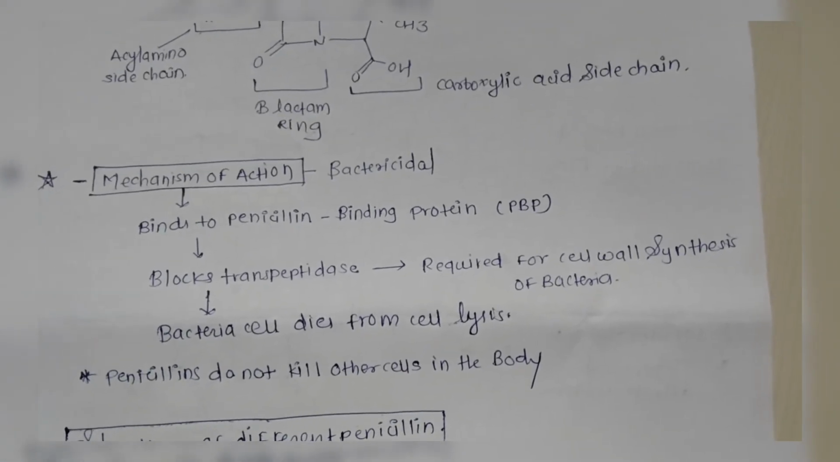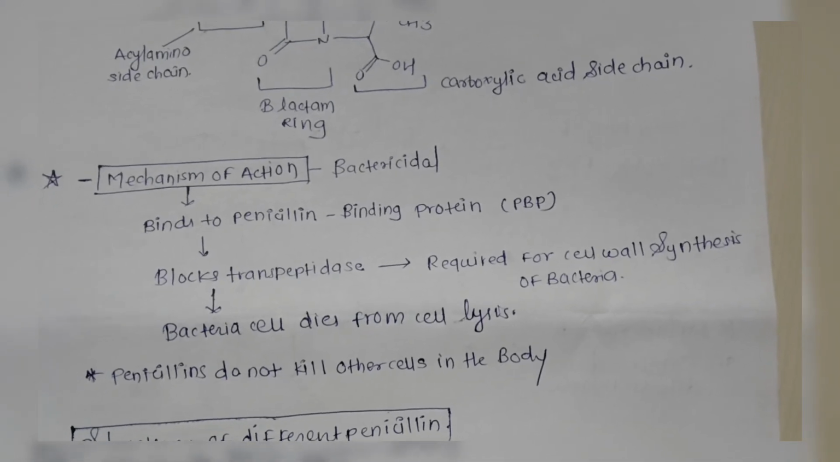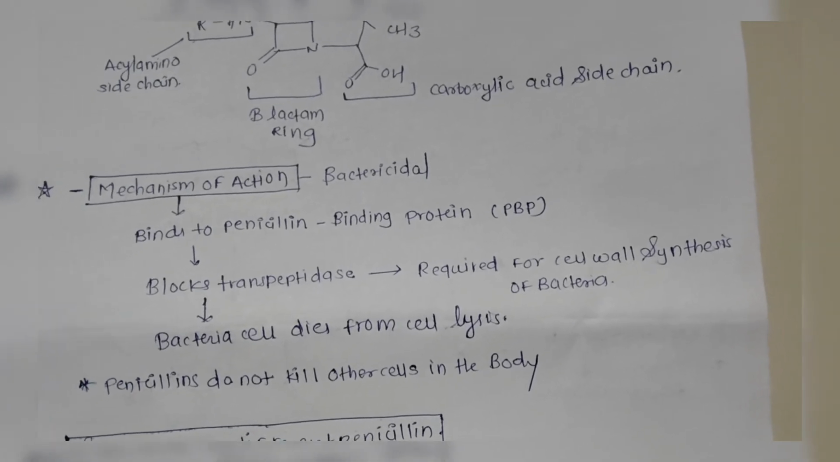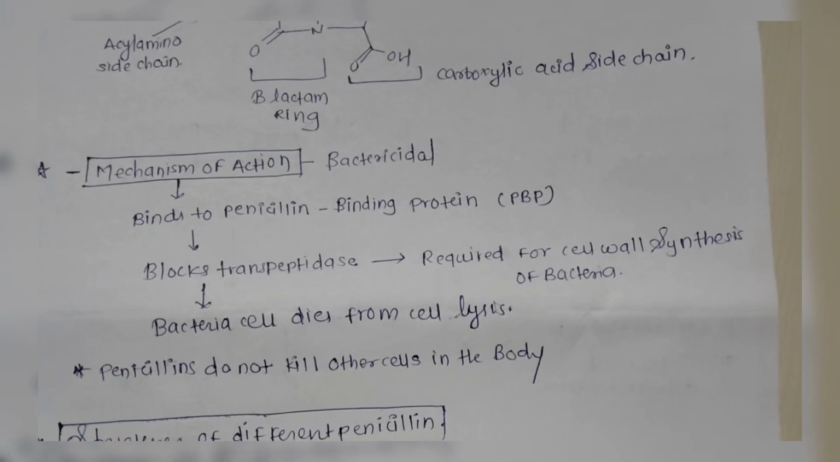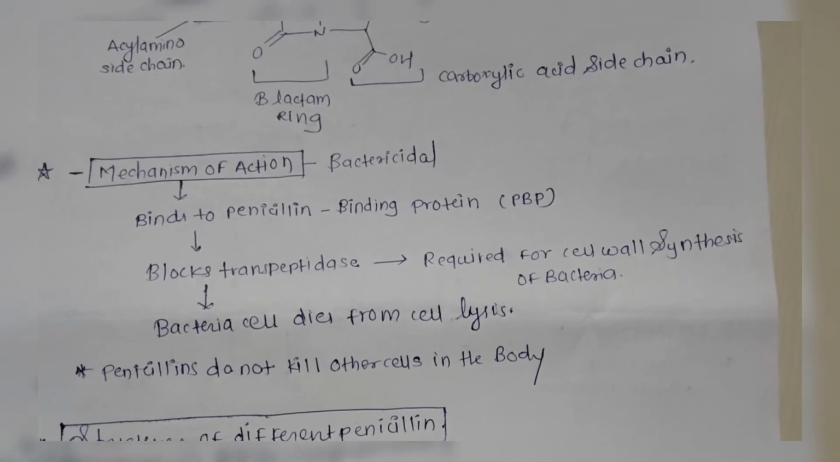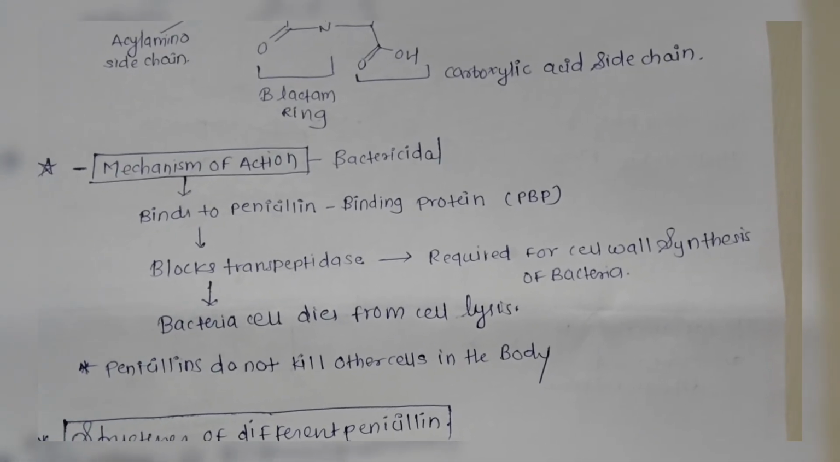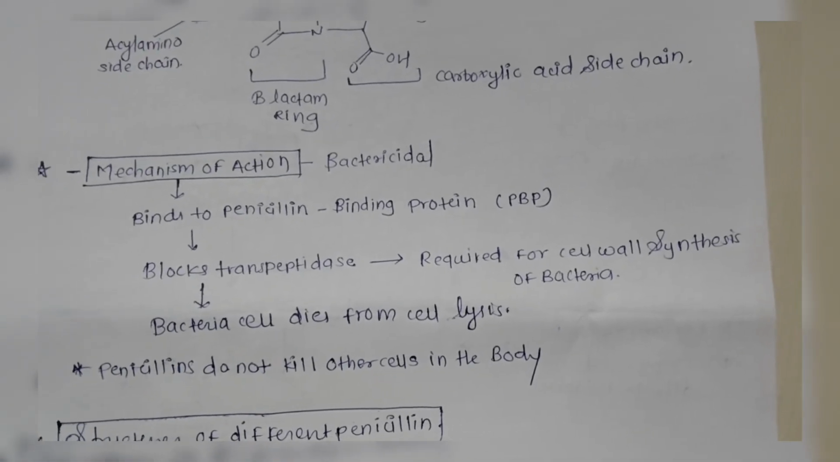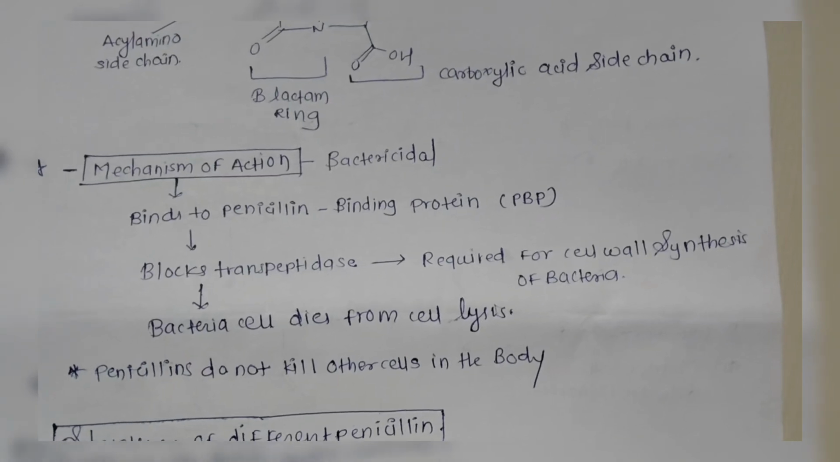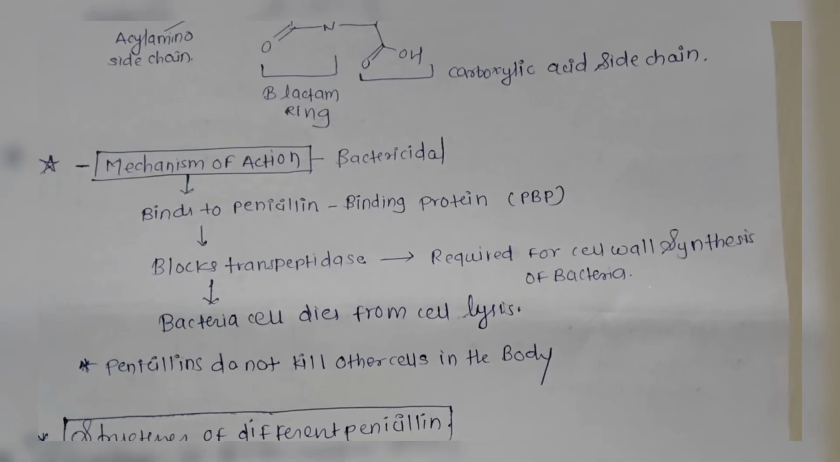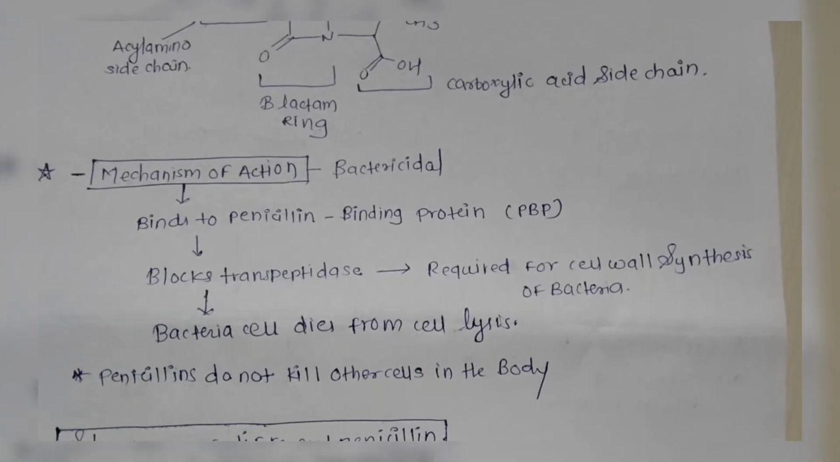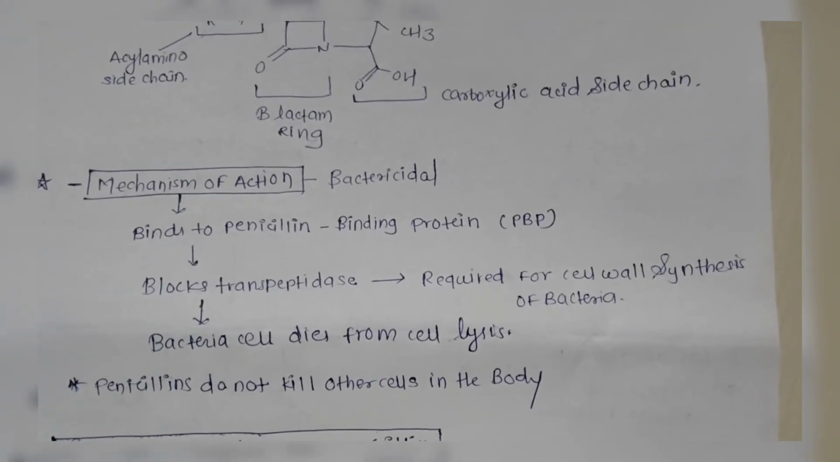Now let me explain how the transpeptidase enzyme works. The transpeptidase enzyme is required by the bacteria for its growth, and we have to stop that growth, so we are blocking the enzyme which is required for cell wall synthesis of that bacteria. If we block that transpeptidase, no cell wall growth will occur and the bacteria will die from cell lysis. Penicillins do not kill other cells in the body, only the bacteria. This was the whole mechanism of action.